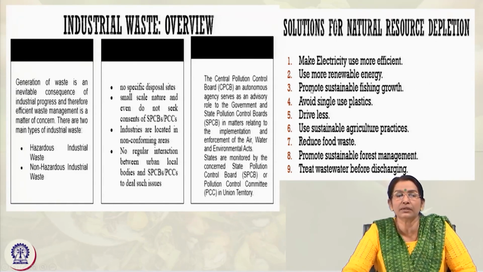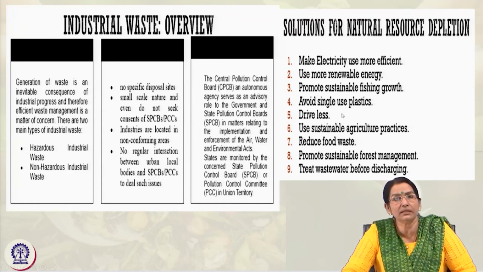So how do we use fishing sustainably and promote sustainable growth of marine life? Avoid single-use plastics, and drive as little as possible; manage with two-wheelers, cycling and walking. We are also slowly moving towards electric battery cars, hydrogen cars, etc.